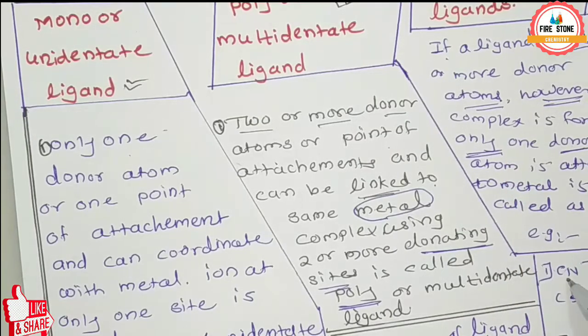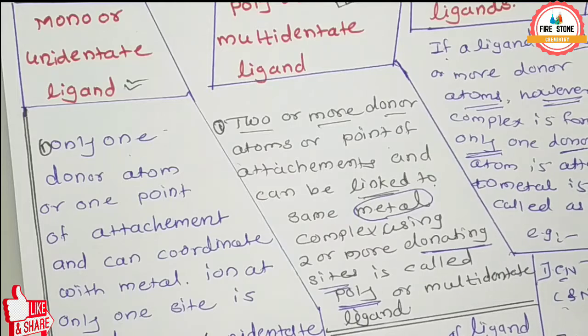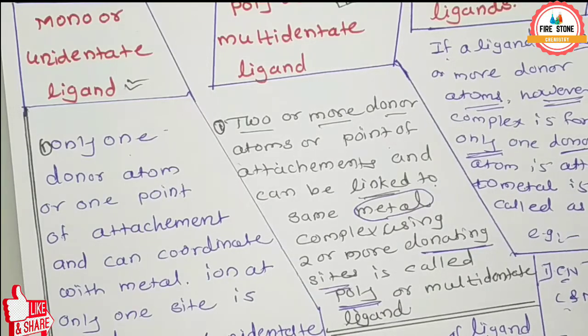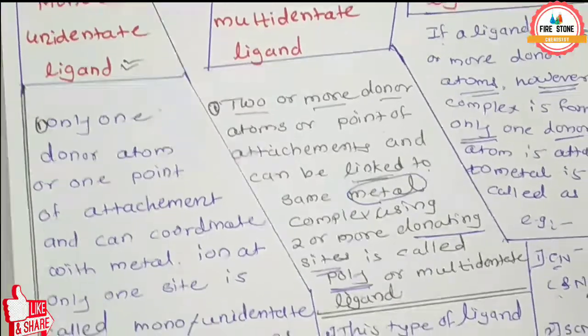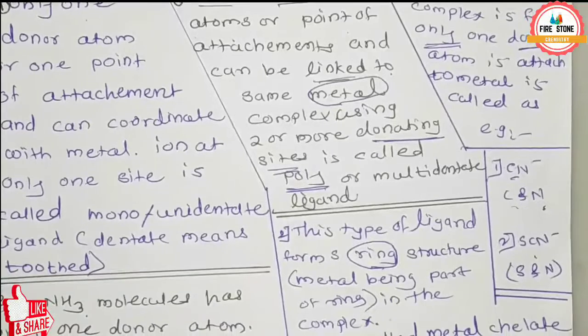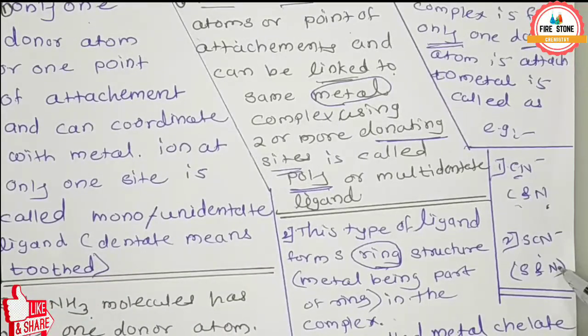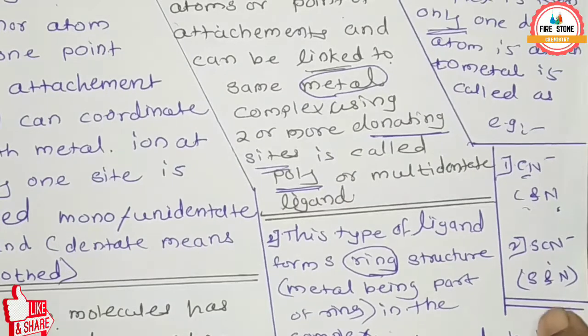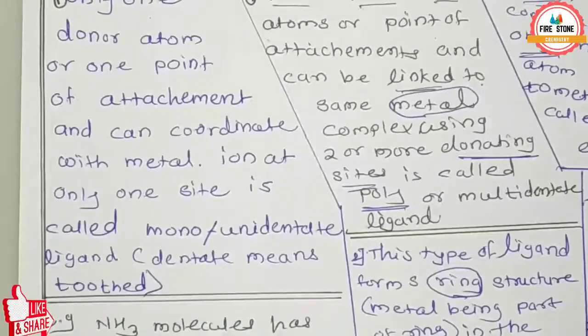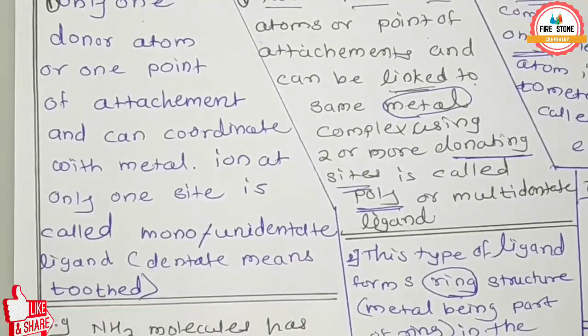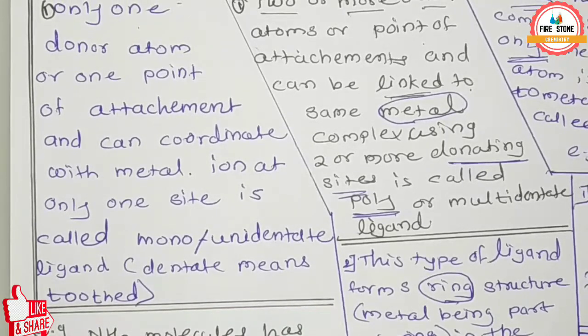For example, CN-, here C and N are the two points or two donor sites. In SCN-, here S and N are the points of attachment or the donor atoms, and CN- and SCN- are called ambidentate ligands.